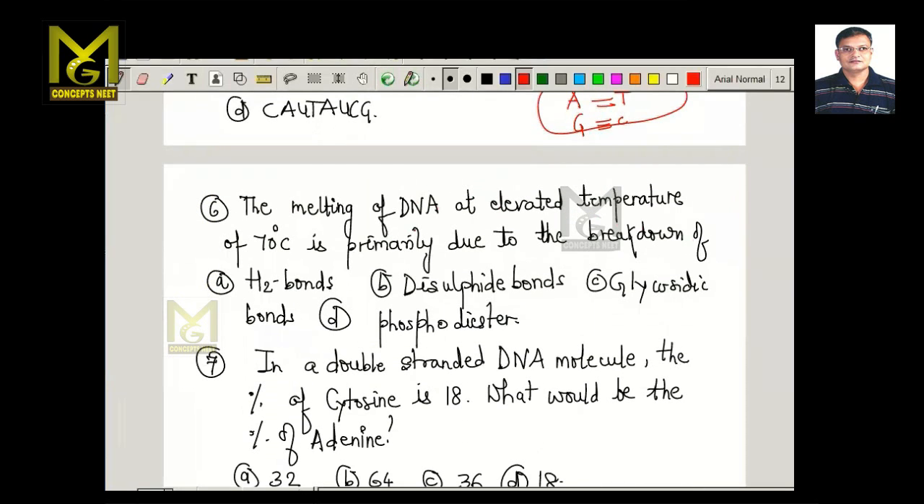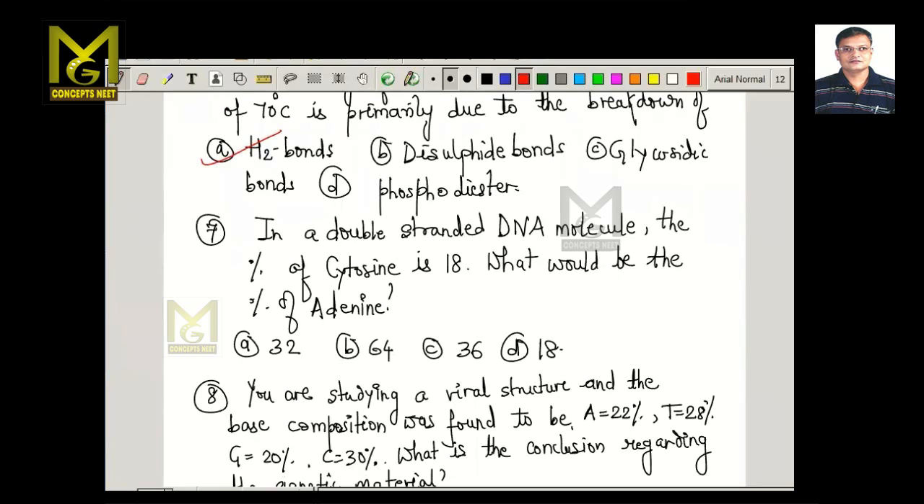The melting of DNA at elevated temperature of 70 degrees is primarily due to. So this melting of DNA means, as you are all aware, that A and T, G and C are linked together by hydrogen bonds. So when these hydrogen bonds are broken, we say that the melting of DNA takes place, and that is the reason why it is referred to as hydrogen bonds.